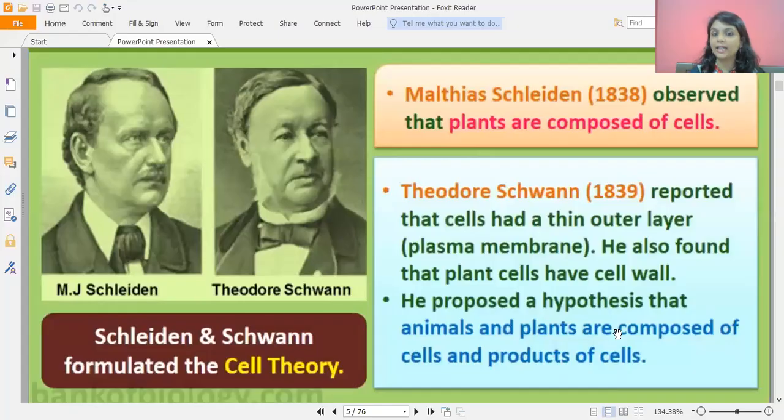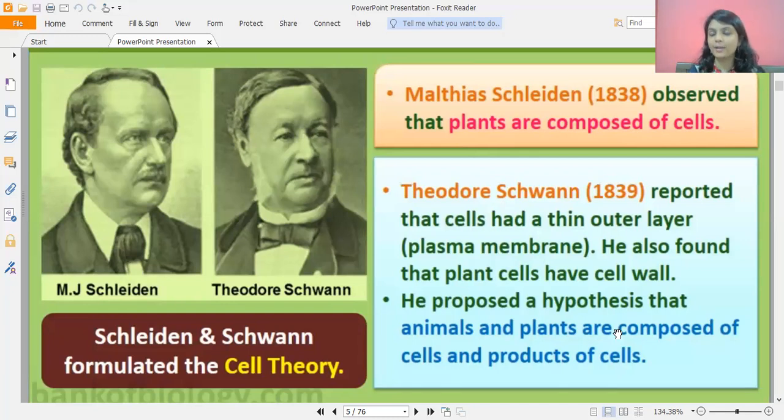Schwann, in the year 1839, said that cells have a thin outer layer. What is that outer layer known as? Plasma membrane. These are the lines of your NCERT, remember. And he also found that plant cells, as you know, have a cell wall. Another important point Schwann made: he proposed a hypothesis that animals and plants are composed of cells and products of cells.